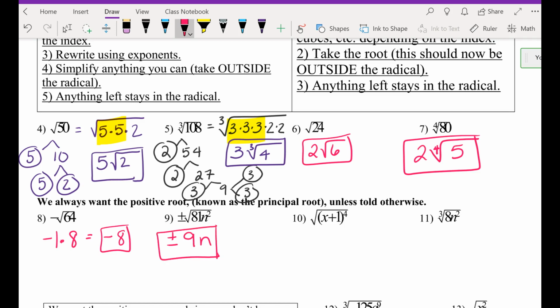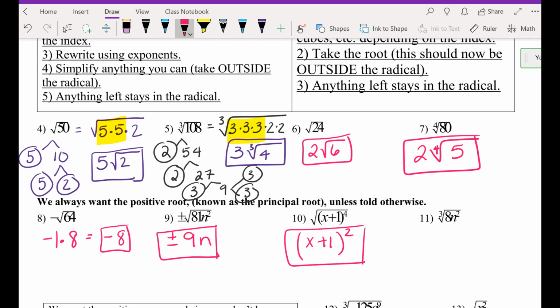Now this one's gonna be tricky. What's square root of quantity x plus 1 to the 4th power? How many pairs can I make out of that? That's really what you want to ask. 2 sets. Would you guys agree? Yes. Technically, there's 4 of these. Because it's square root, that means I can pull out pairs. So how many pairs can you pull out total? 2. And there's not a plus or minus in the front, so we don't need to worry about adding anything. So we can take out 2 pairs.